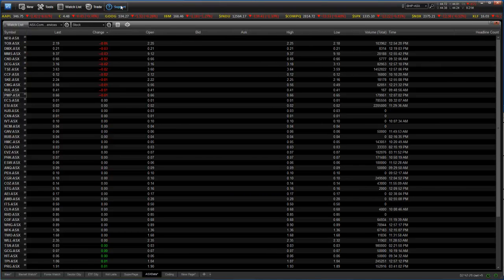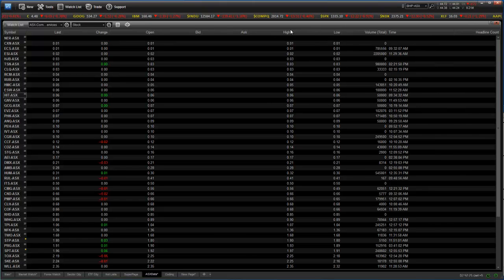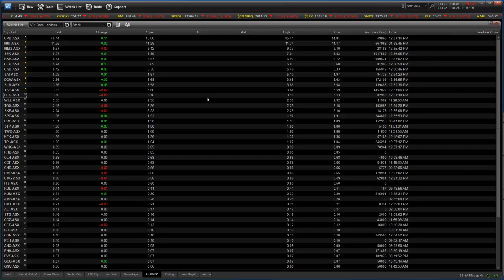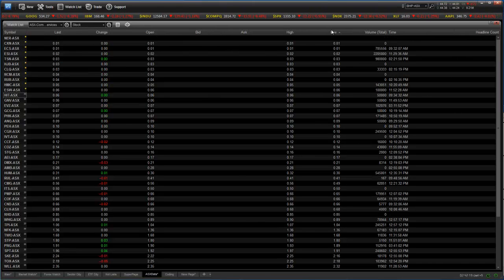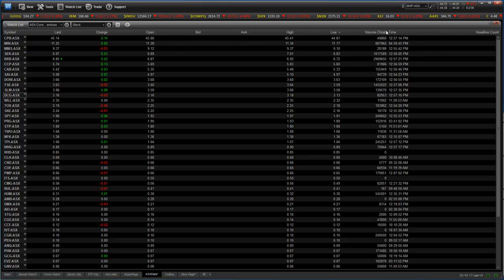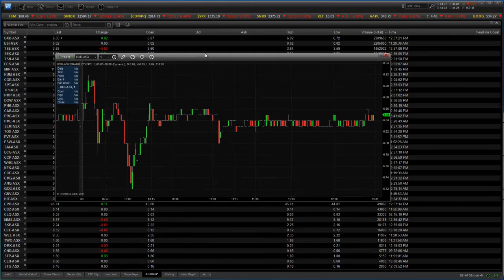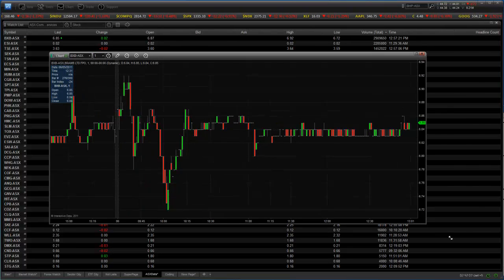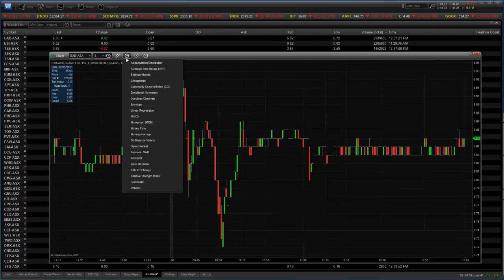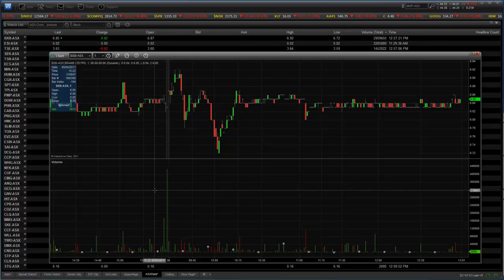If I want to have a look at some more detailed information, so I want to have a look at, sort it by the high for the day. So we can do that, sort it by the low for the day. Have a look at which has the most volume traded, so BXB. And if I want to quickly pull up a chart of that, I click on chart, and then we can see the chart here.